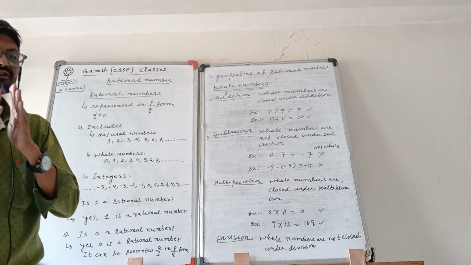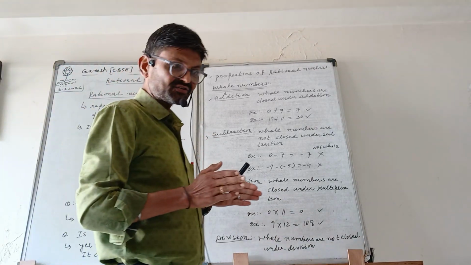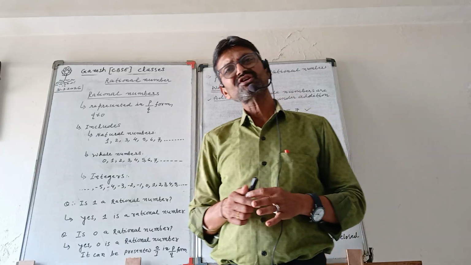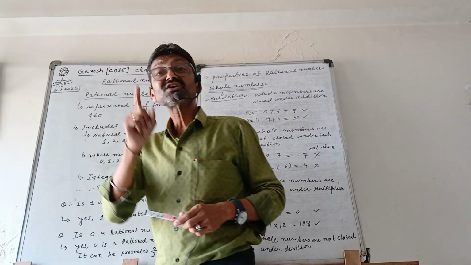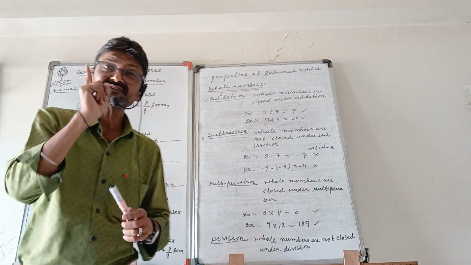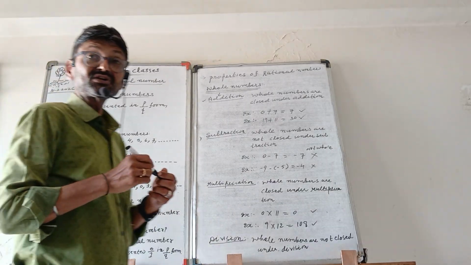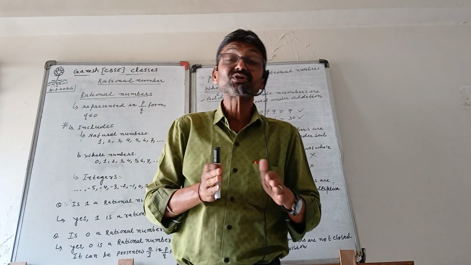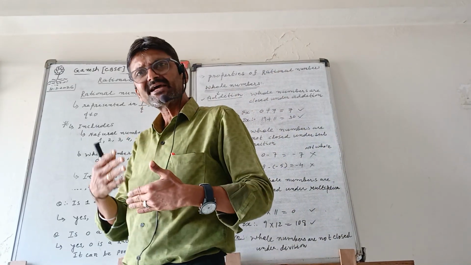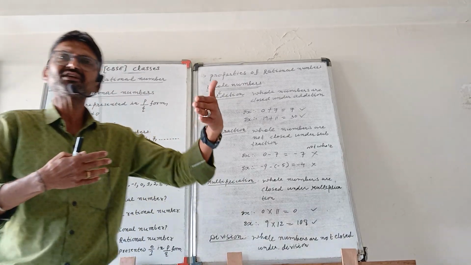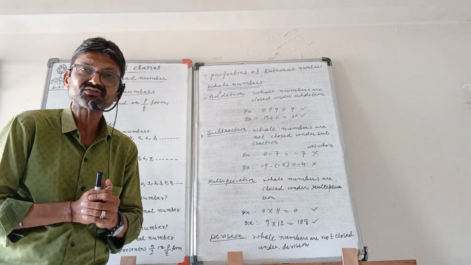Now, other ways we can recognize the rational number. A rational number includes the natural numbers. Here most children make mistakes, so we have to remember that natural numbers start from 1. Natural numbers start from 1, so here we put a star on natural numbers. So a rational number includes the natural numbers: 1, 2, 3, 4, 5, 6, 7, 8, 9, 10, 11, etc. These are endless numbers; we call them natural numbers.